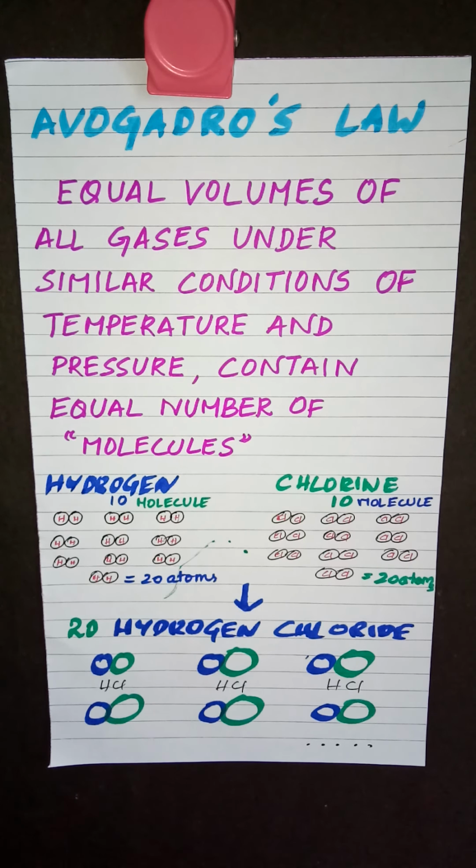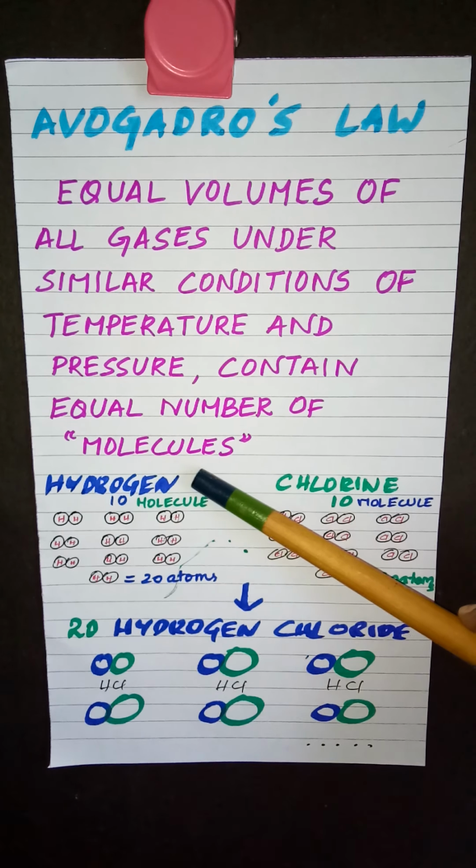Since the number of molecules is related here, we actually mean the smallest particle of a gas which can exist independently is the molecule and not the atom. So the volume of a gas must be related to the number of molecules present in it.